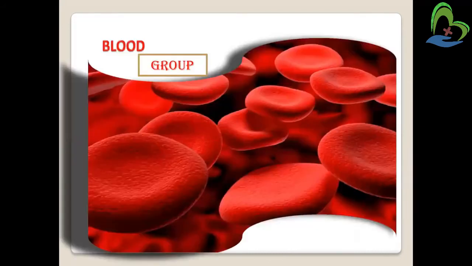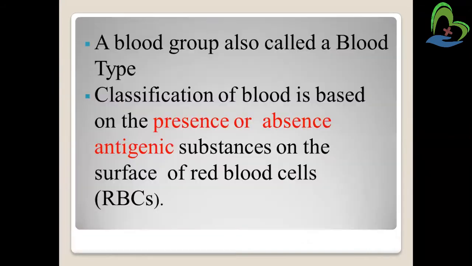Now we will see about the blood group. A blood group is also called a blood type. Classification of blood is based on the presence and absence of antigenic substances on the surface of RBC.